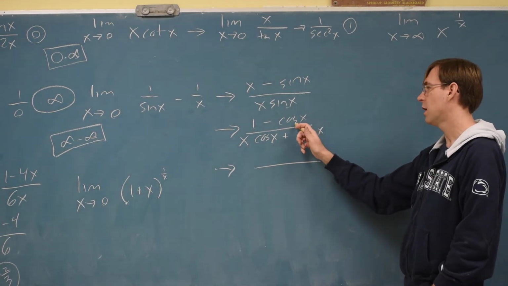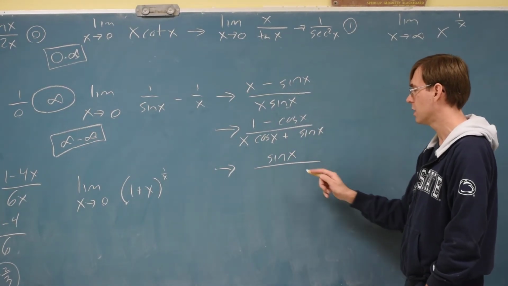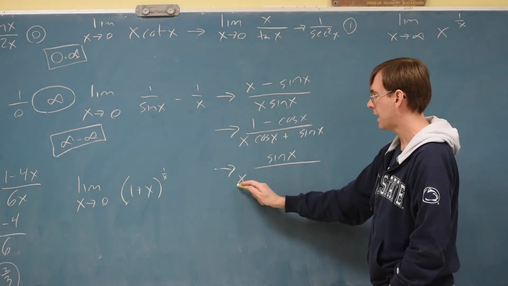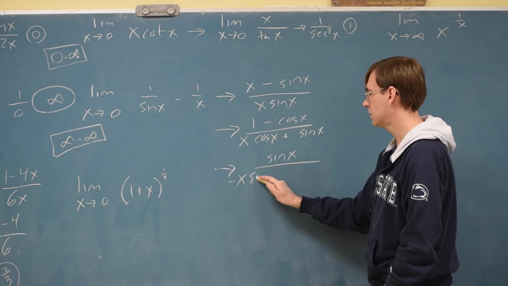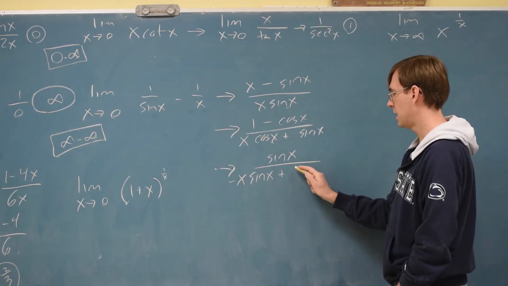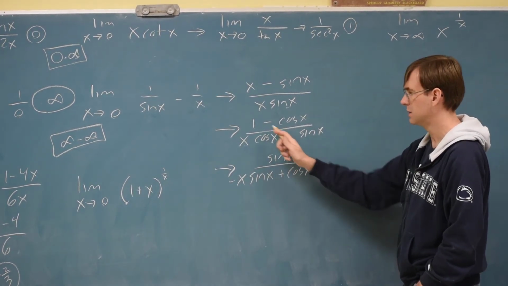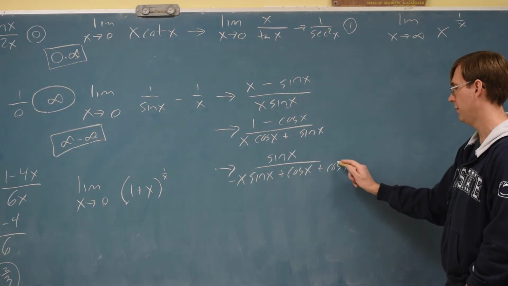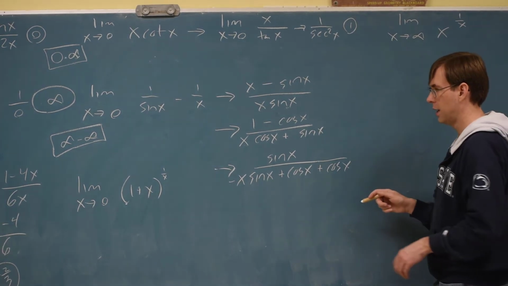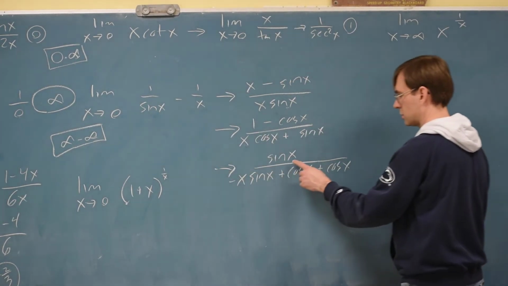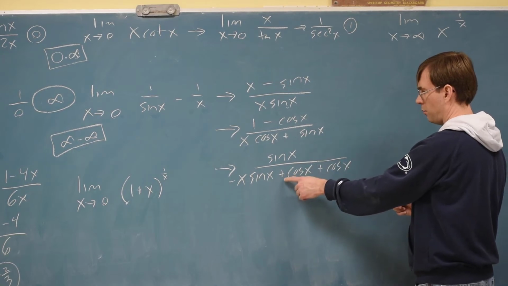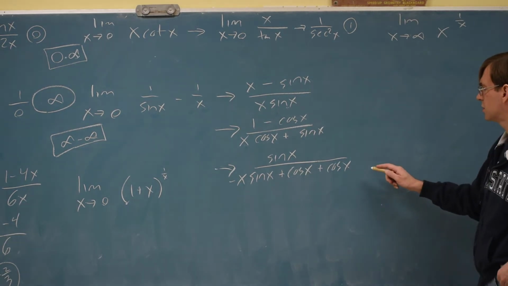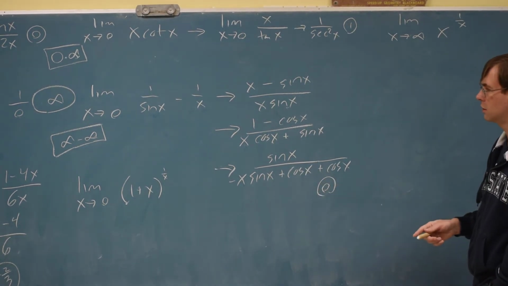Derivative again of cosine would become sine, but reverse back to positive. This would be another product rule. X times cosine's derivative plus cosine times x's derivative plus sine's derivative. And then plug in. We've still been plugging in zeros. Top is 0. Bottom has a 0 here, but a couple of 1s. 0 over stuff would be 0 for an answer.